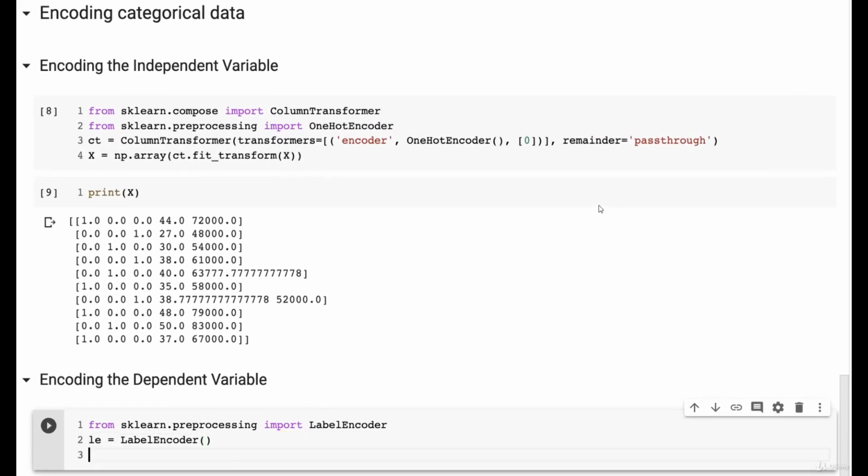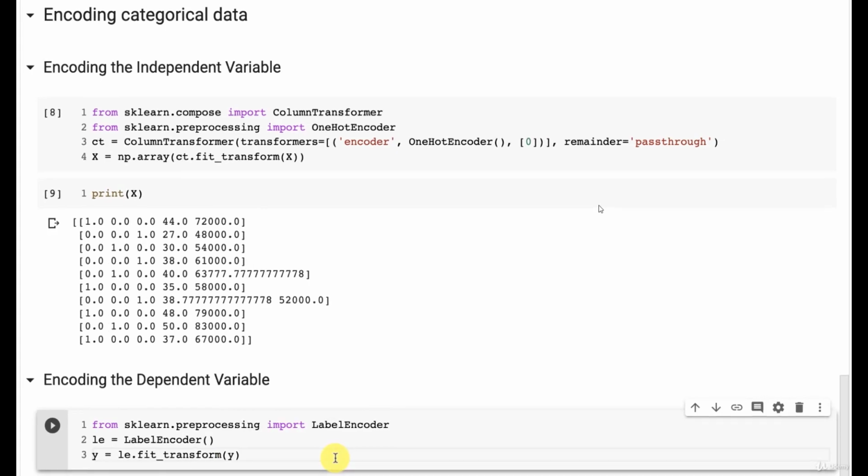Let's do this. Let's first call our object le, from which we're going to call, good news, once again, there is a fit_transform method, which we can call directly on y, and which will exactly convert the no's and yeses, you know, the text, into numerical values. And this time we don't have to have a NumPy array because this is the dependent variable vector. It doesn't need to be a NumPy array, as what is expected by the future machine learning models. So we can just set the new y to be what is returned by this fit_transform method applied to the old y with the texts no's and yes's. All right, let's check this.